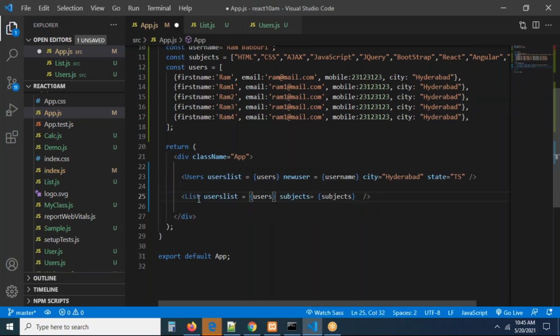I'm going to share this also. But after sharing, the data will be transferred to the list component, right? You may access it, you may not access it, that is your choice completely. But we are sharing the data. If you want, you can access it. If you don't want, you can simply leave it. If you don't want to access it, why should I send this data then? It is your choice completely, guys, right? So this is how we are going to iterate the data in the component.